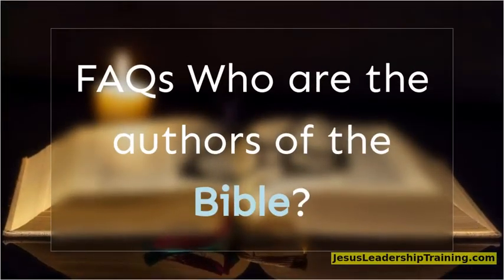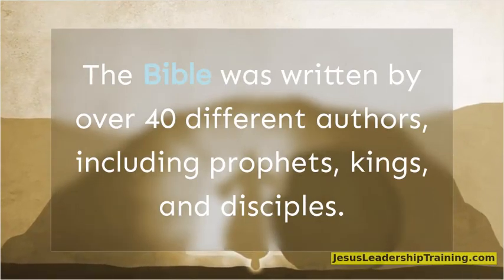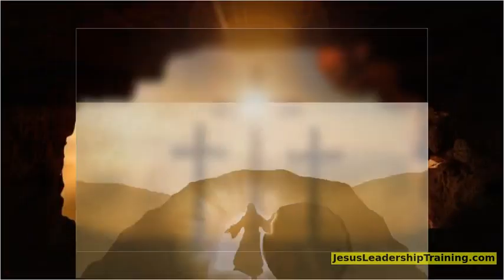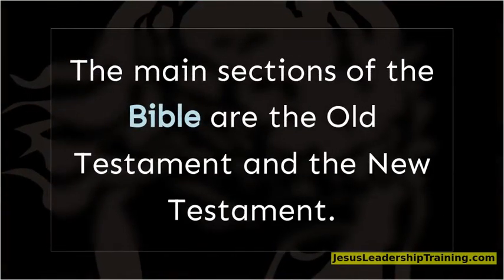FAQs. Who are the authors of the Bible? The Bible was written by over 40 different authors, including prophets, kings, and disciples. What are the main sections of the Bible? The main sections of the Bible are the Old Testament and the New Testament.